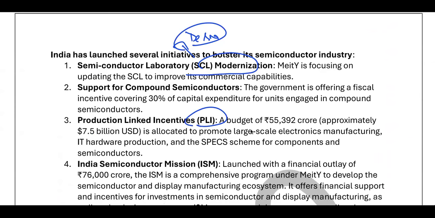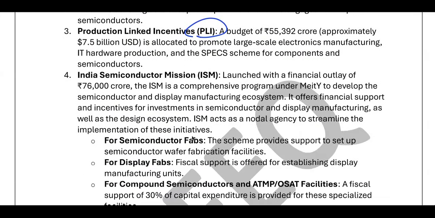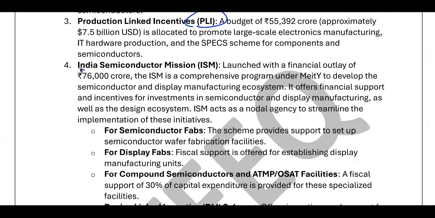Production linked incentive scheme, a budget of 55,000 crore has been allocated, okay, to attract investment. Support for the compound semiconductors. Compound means not just simple silica as a raw material, but compounds like silicon and gallium together. So support will be provided for this. And there is also the India Semiconductor Mission, 76,000 crore. Okay, this is generally very less.